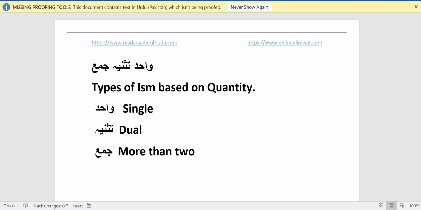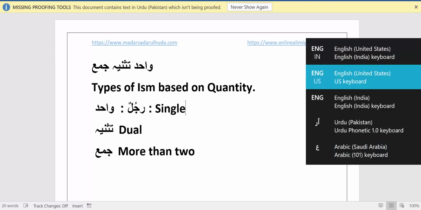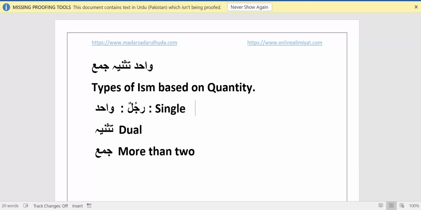Wahid means single, which means if you want to say one man, simply you can say Rajulun. Rajulun also means one man. Why one man? Because Rajulun is a single word.